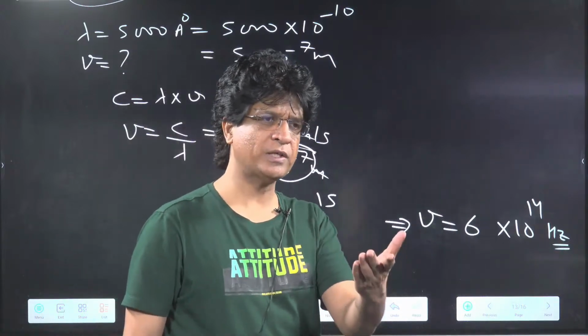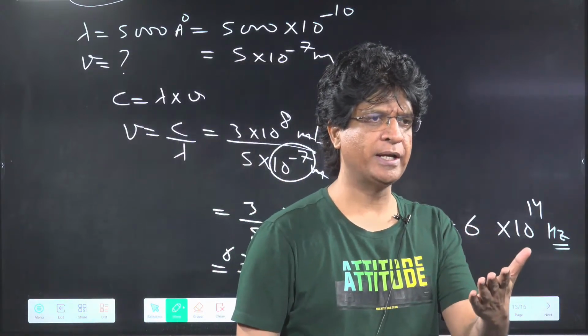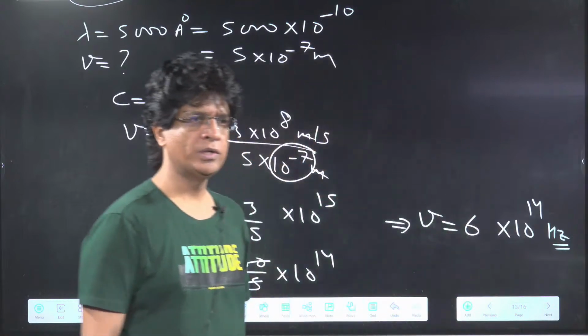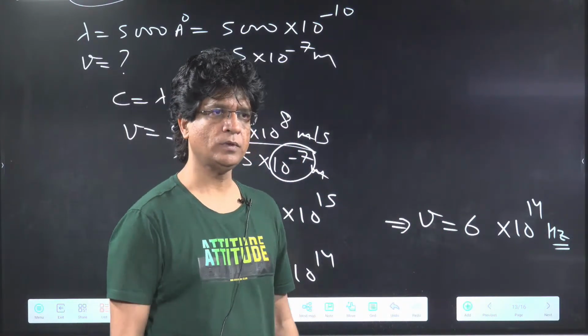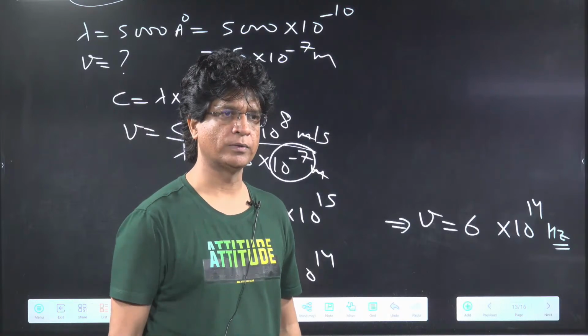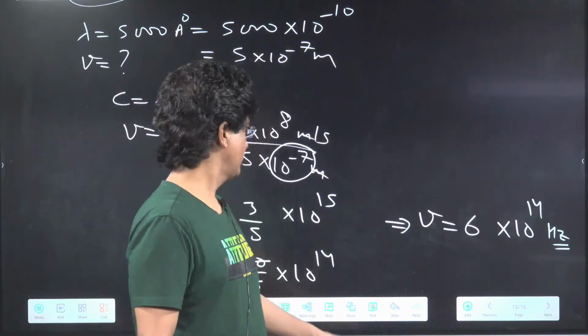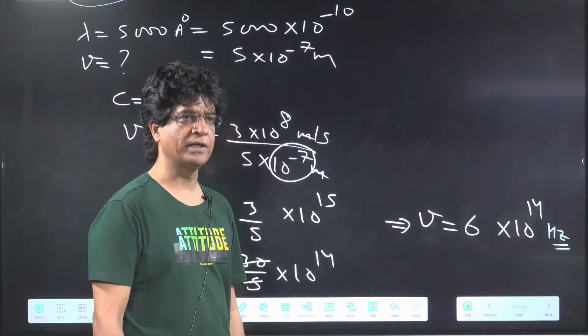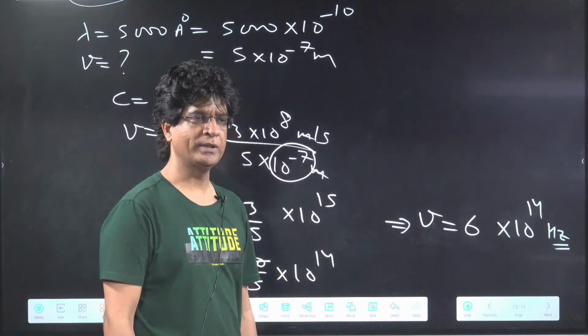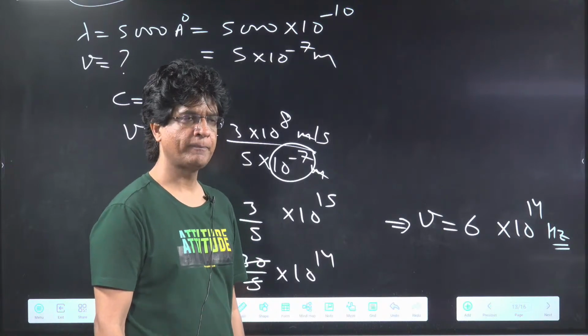Very good. Satvik, you are almost correct. Preeti correct. Sriram correct. Sharanya correct. Vijay correct. Kalam, good. Very good. Sheshagiri, it will be 6 into 10 to power of 14 hertz or per second. Will that do?